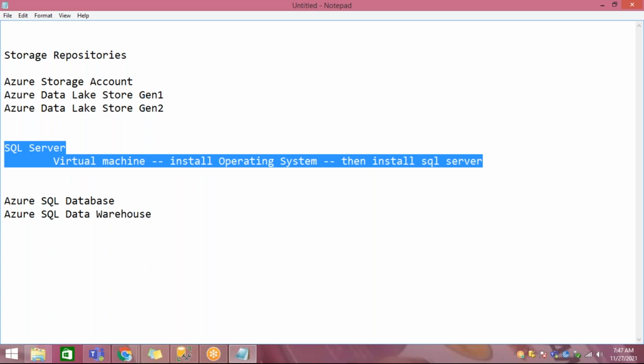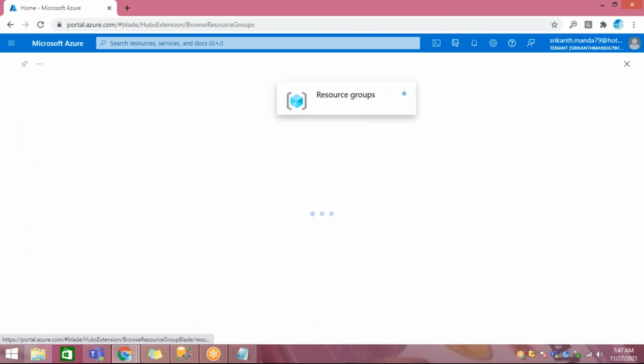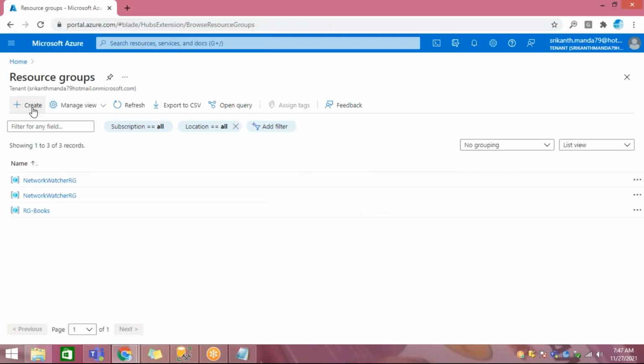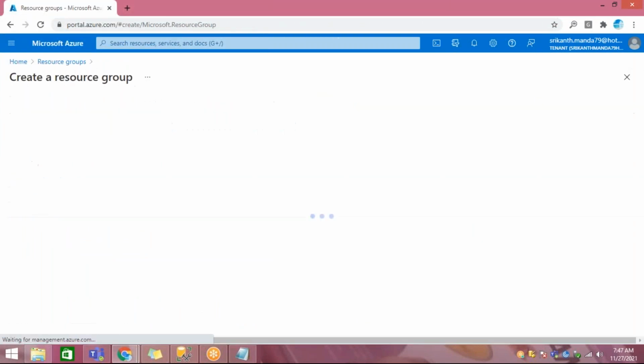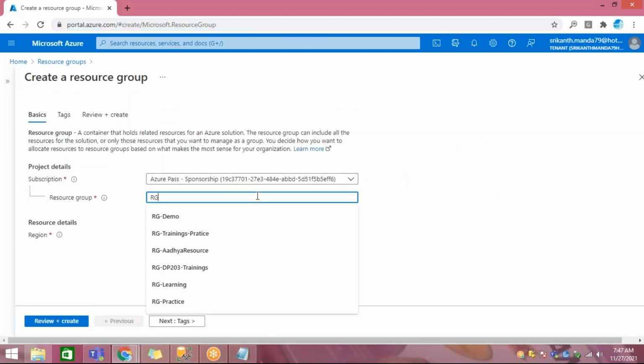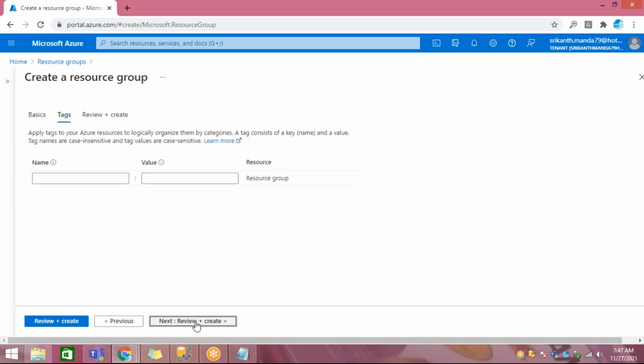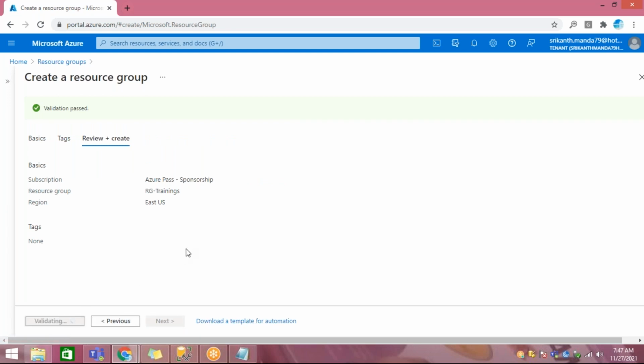For example, if you go here, I'll create a resource group. I'll name it RG for some trainings. Tags here, review, click on create.